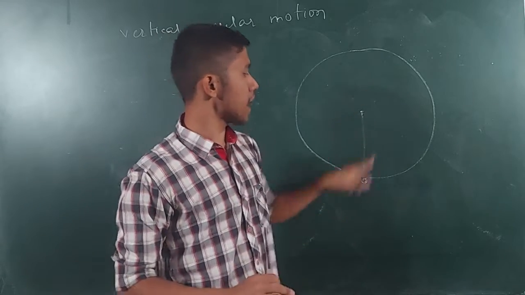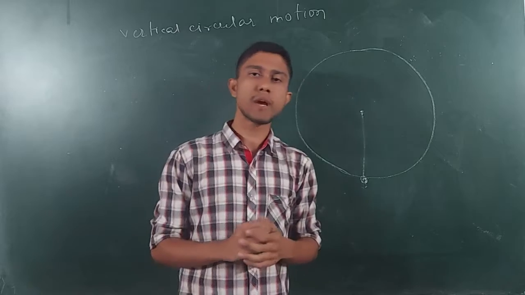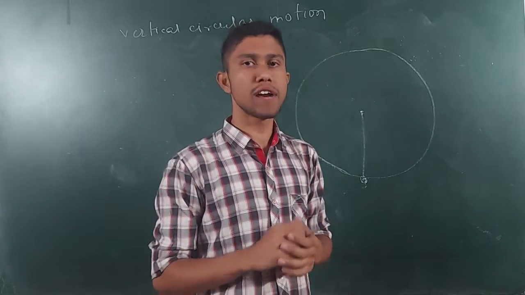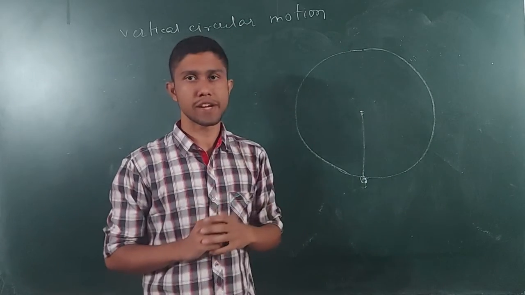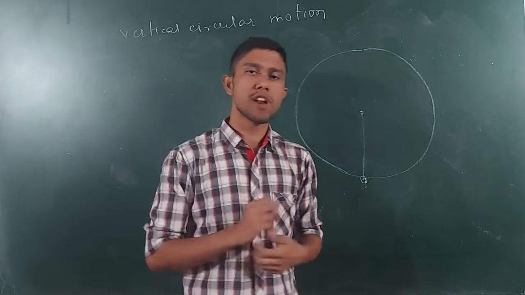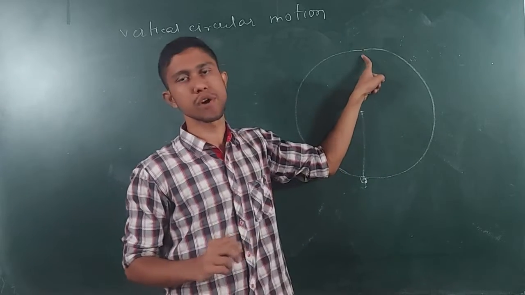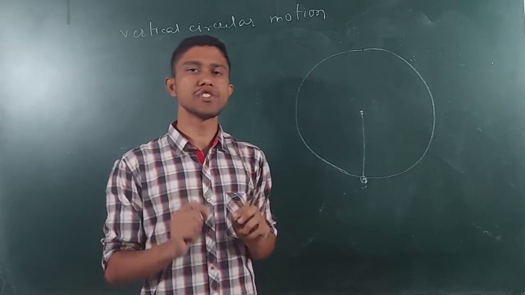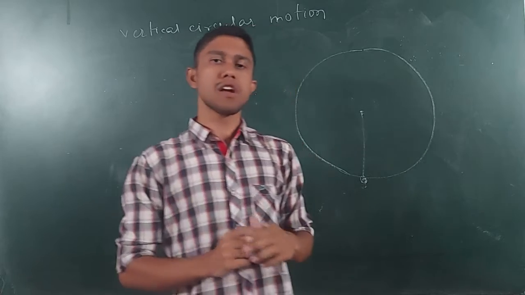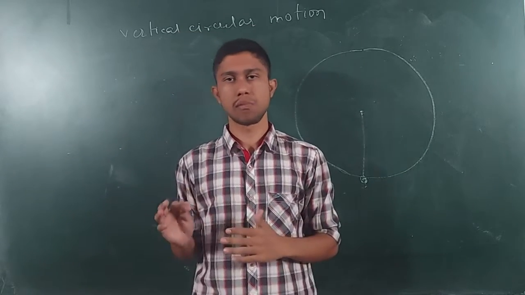I know if I push this particle or stone with velocity equal to root over 5gl, it will go to this point. But even if I give the velocity root over 5gl at this point, on reaching this point, the tension will be zero. And when the tension is zero, it is not going to perform a circular motion.